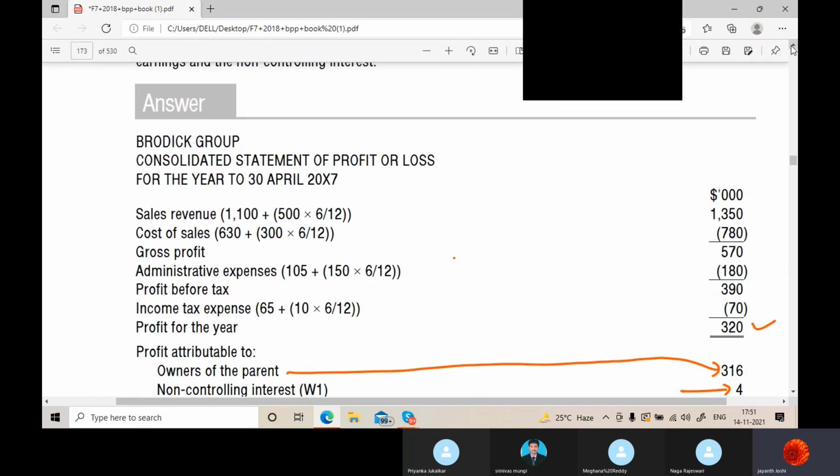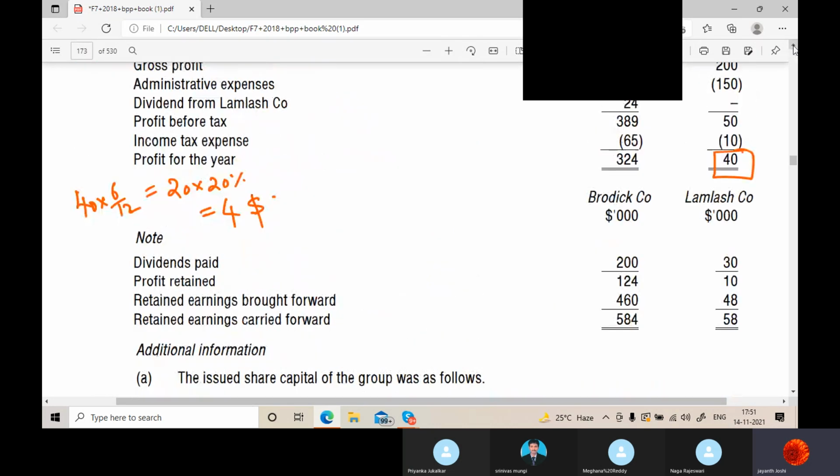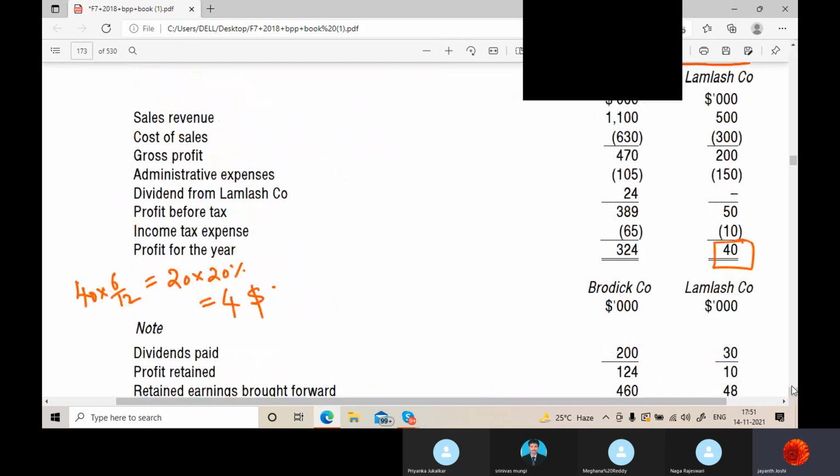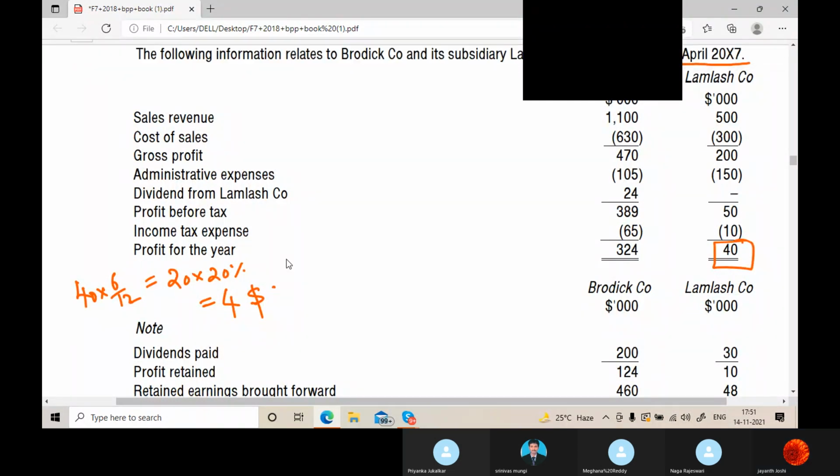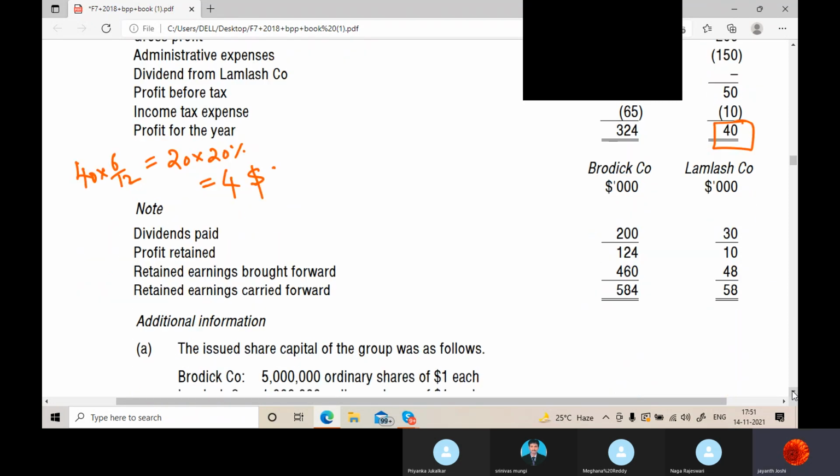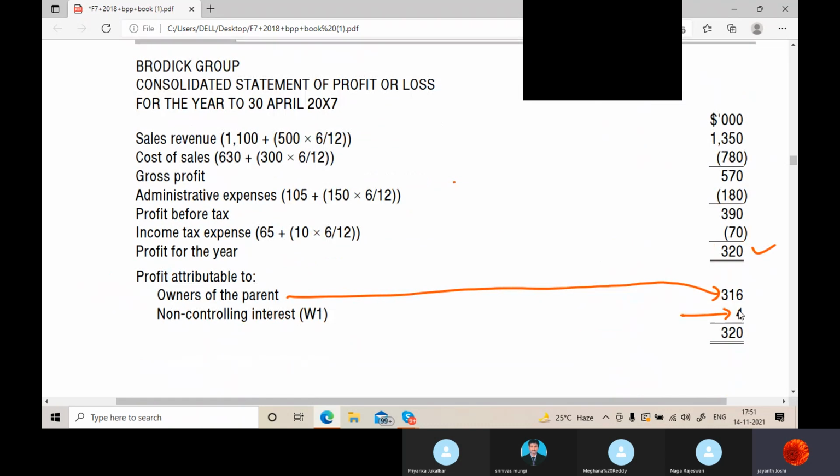Almost the entire question is about to end. Just wait for a second. Dividend is 24, 300. So how much is showing here? 316.